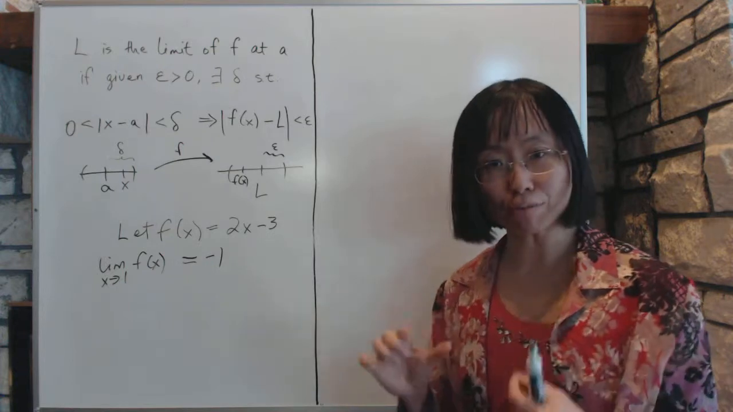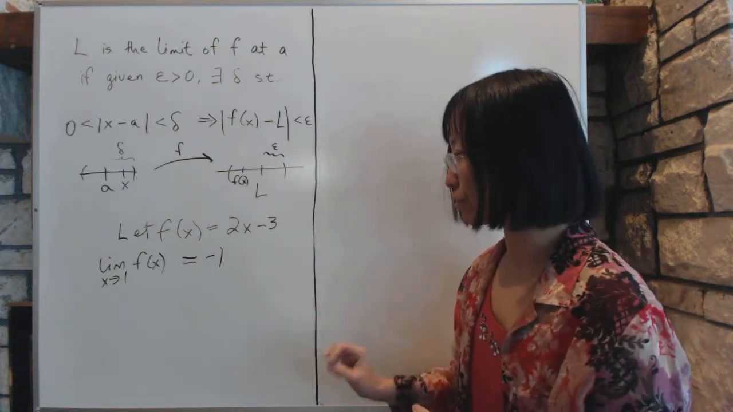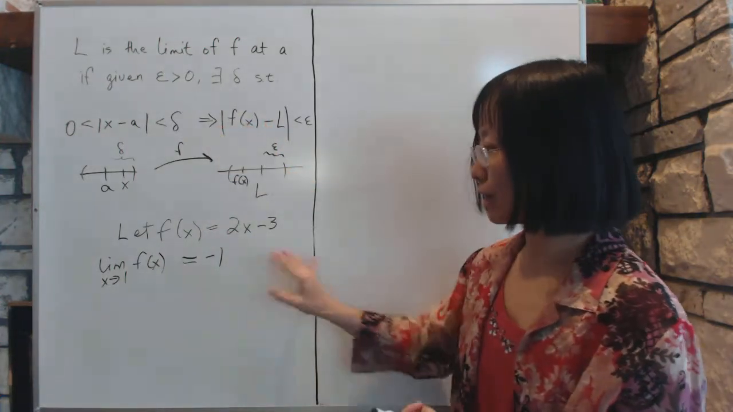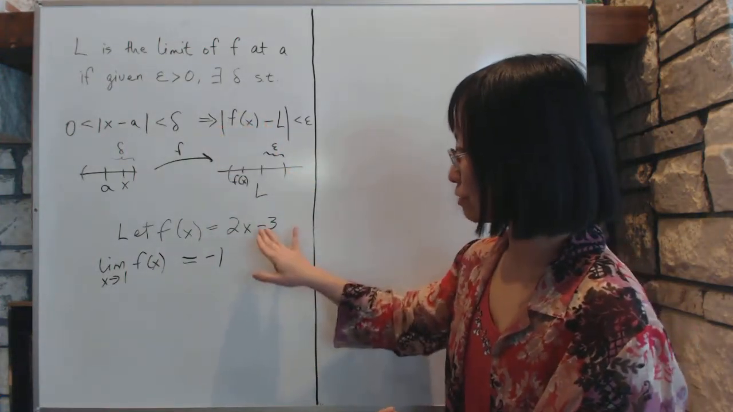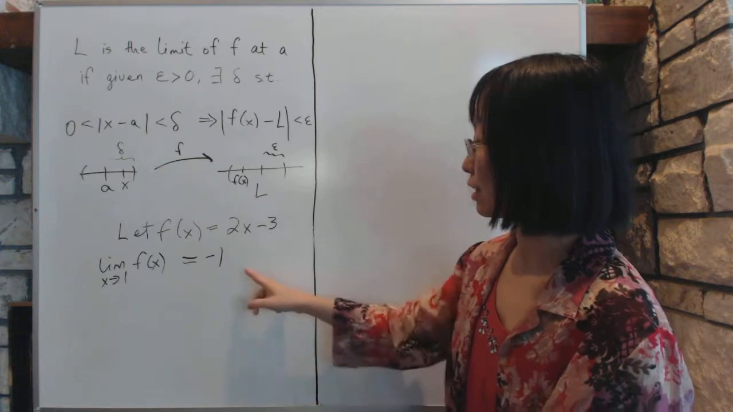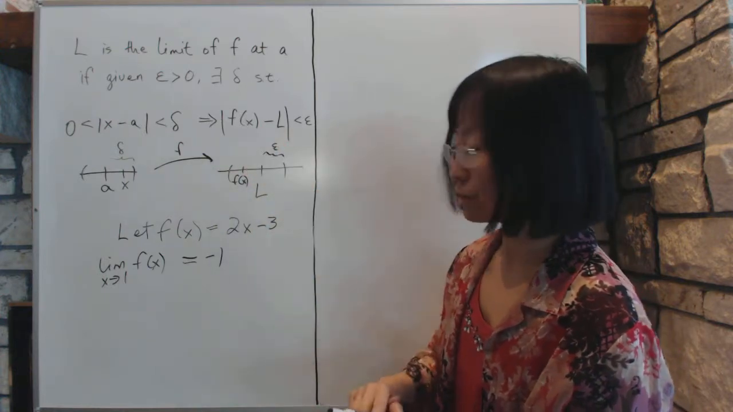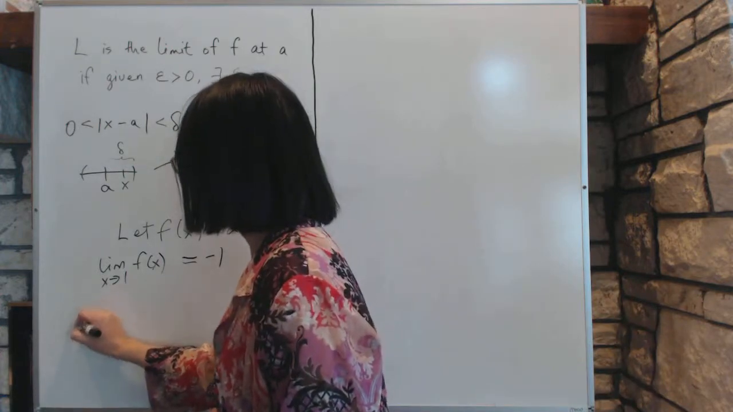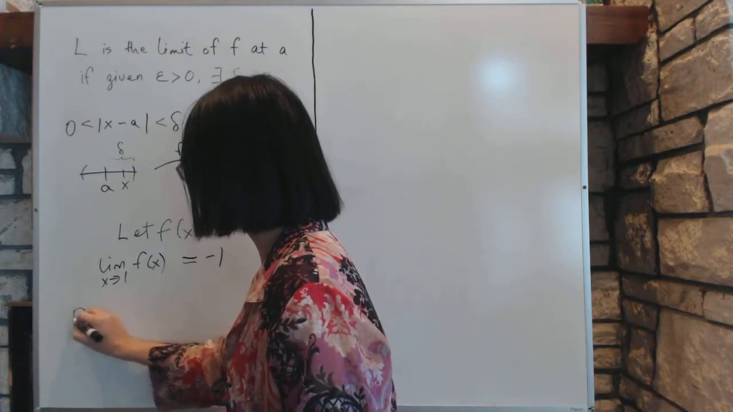We're going to present a formal argument, a proof of why the limit really is negative 1 based on this definition. We will apply a proof to show that this limit indeed is negative 1, and we will use this particular definition as an argument. So the proof goes like this.